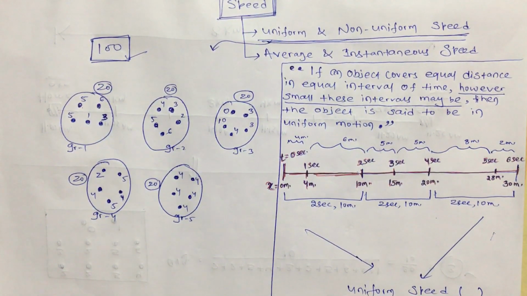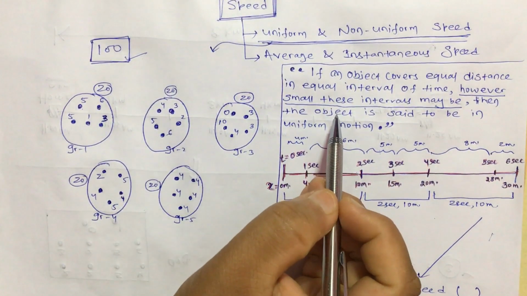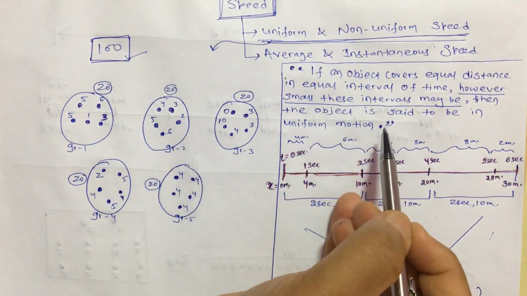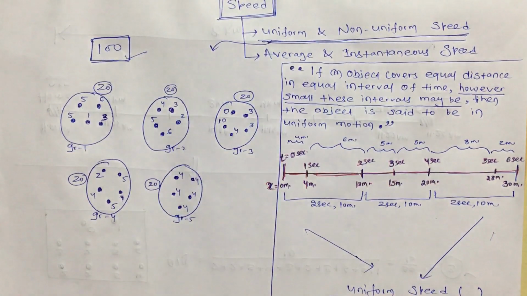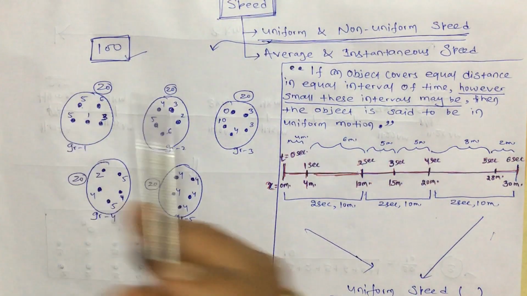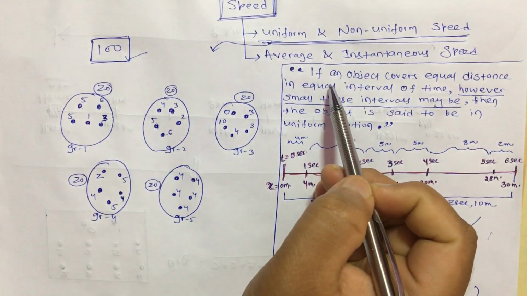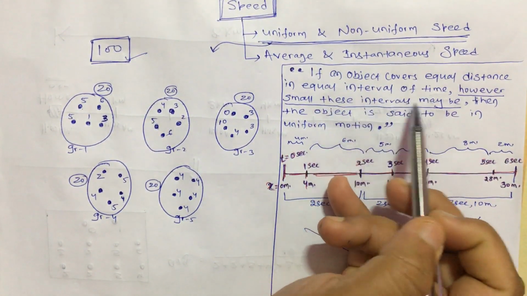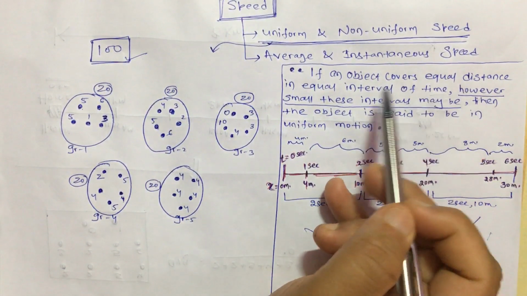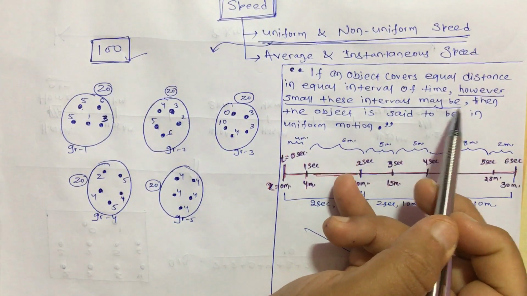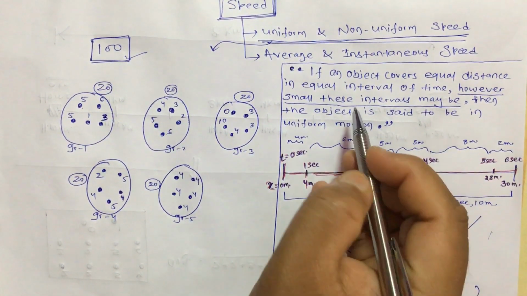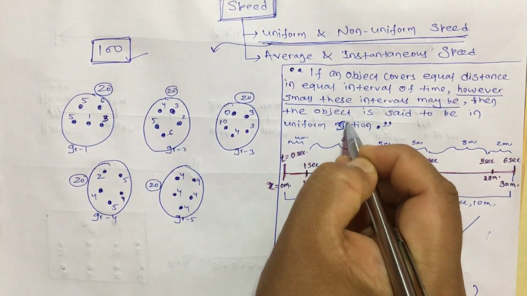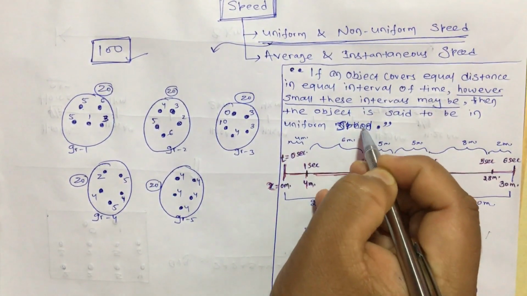Now let us come to the definition of uniform speed, and we will relate this example to understand the definition. The definition is: if an object covers equal distance in equal intervals of time, however small this interval may be, then the object is said to be in uniform speed.